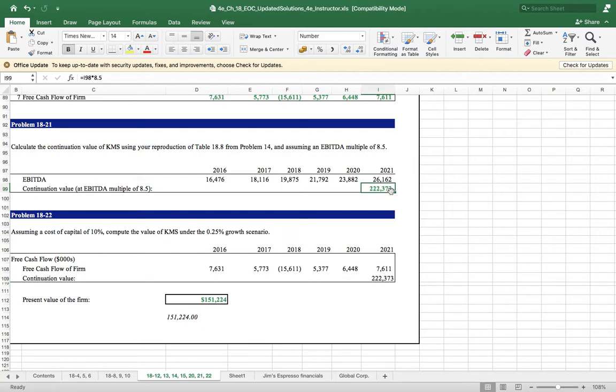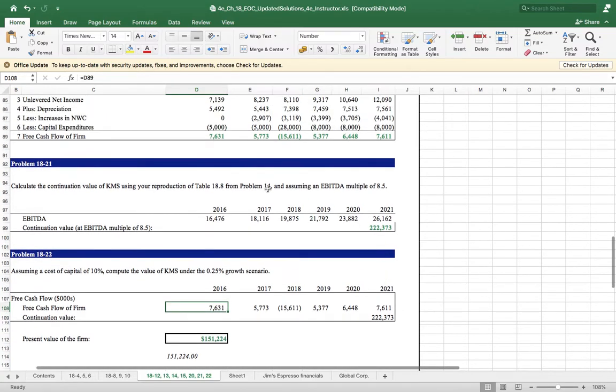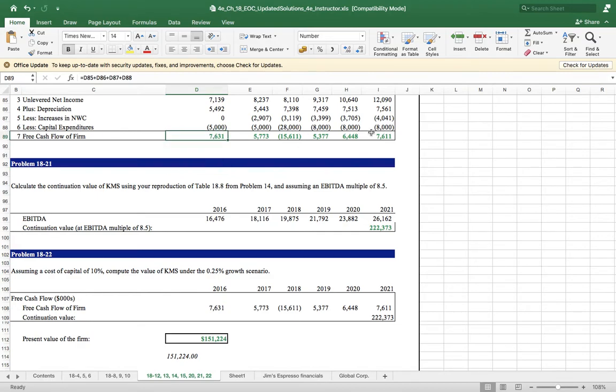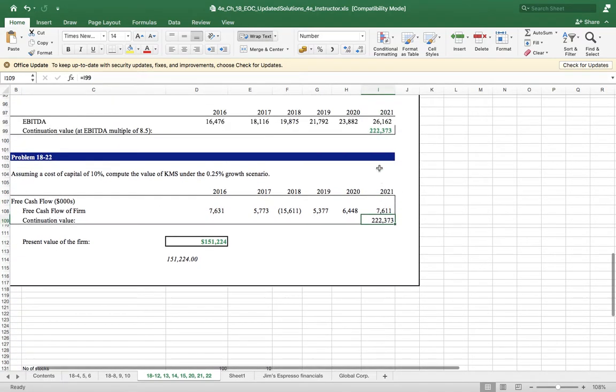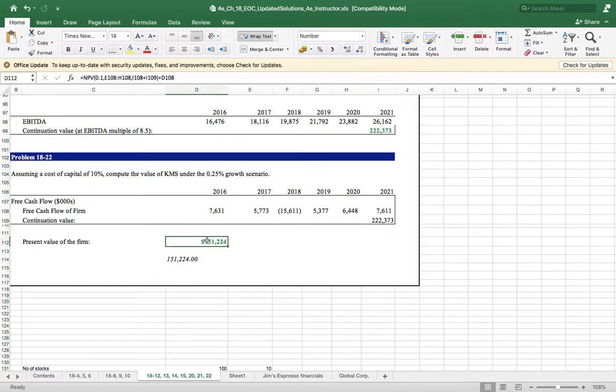The terminal value in 2021 is 222,373. Now make the free cash flow. Free cash flow from 2016 to 2021 you calculated just here, 7631 to 7611. Bring it here. Then enterprise value, the terminal value, put it here. Calculate the present value.